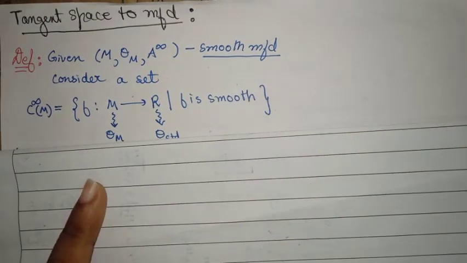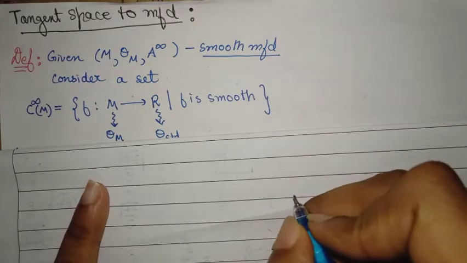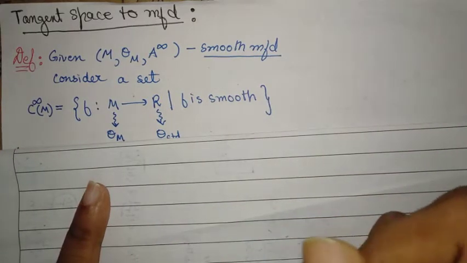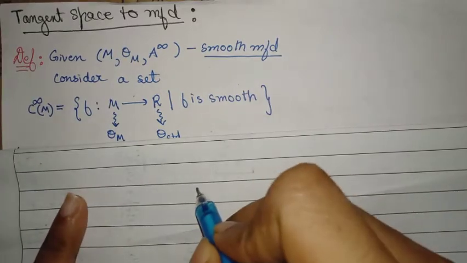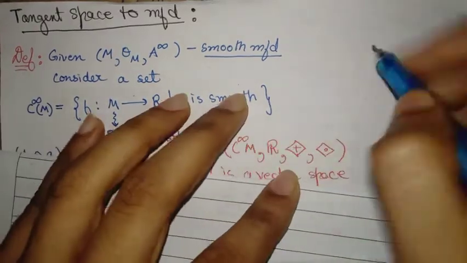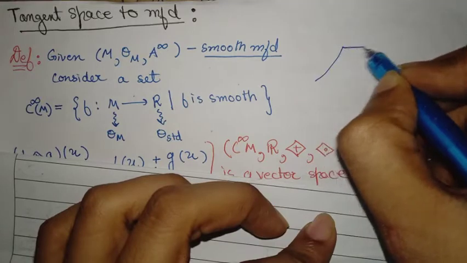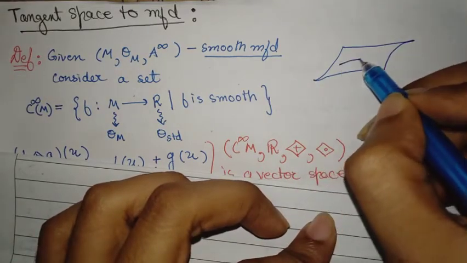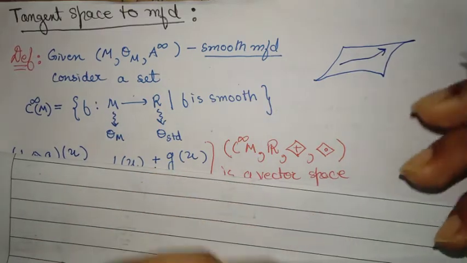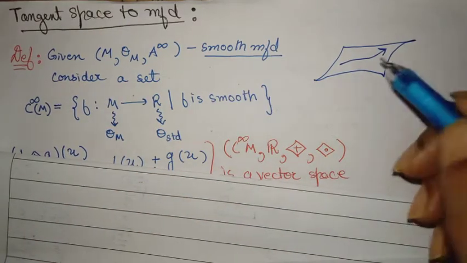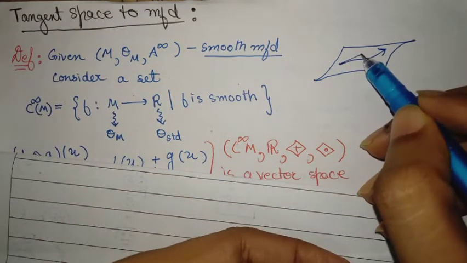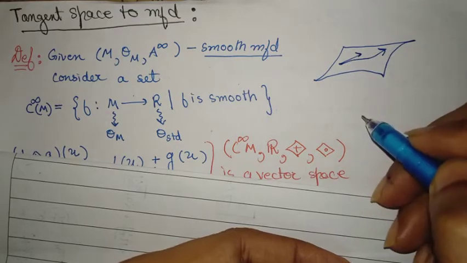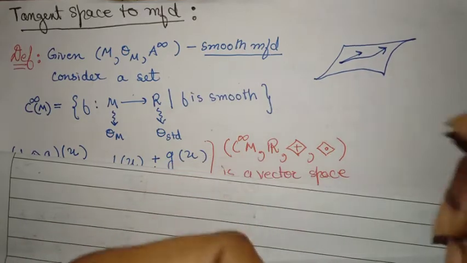As I have discussed in my previous videos, whatever happens, the actual physics takes place at the manifold level. So suppose this is a manifold, and you have a trajectory of a particle. Even for talking about the velocities of the trajectory, or the positions of the trajectory, you cannot directly work in the manifold.